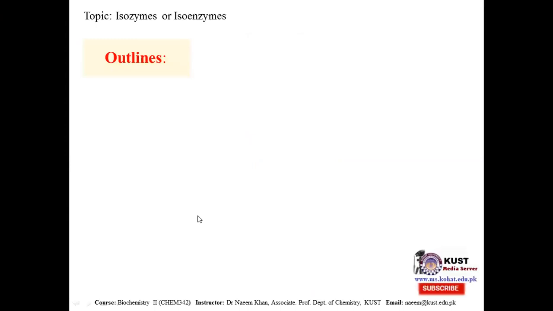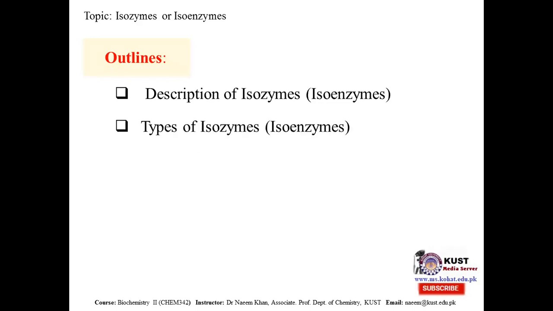In today's lecture, we will talk about the isoenzymes description. We will highlight the important aspects related to isozymes or isoenzymes. Then we will discuss the different types of well-known isozymes.